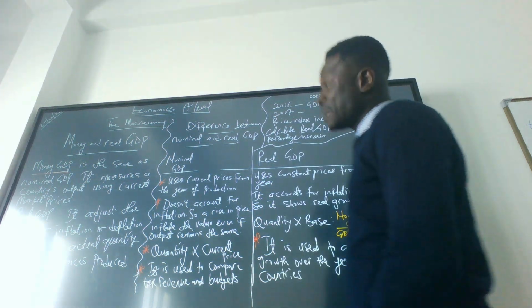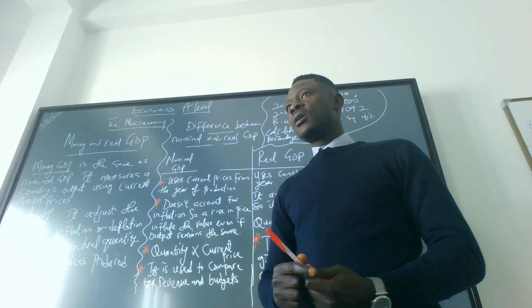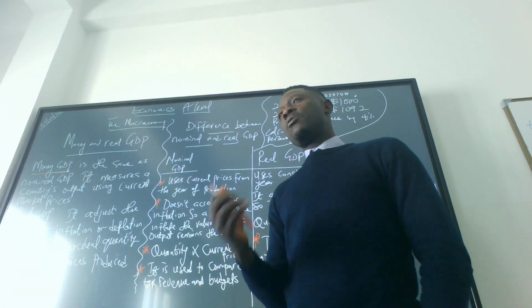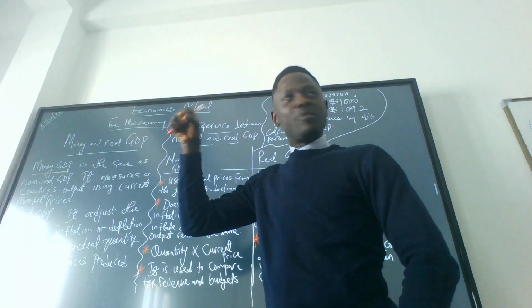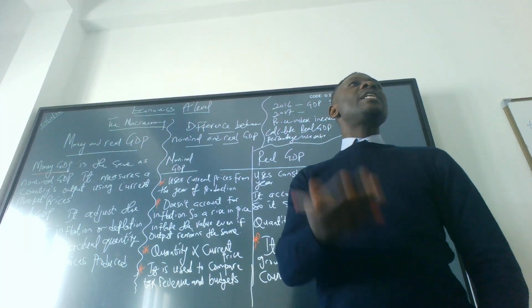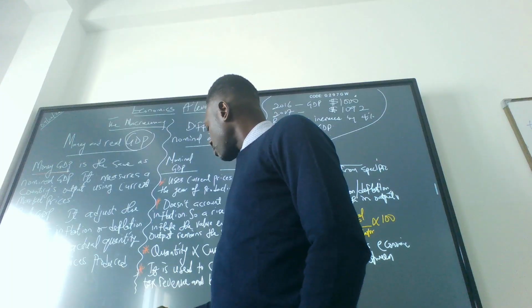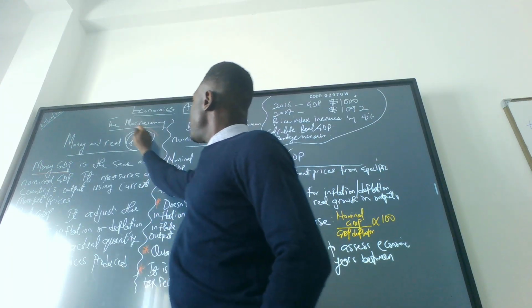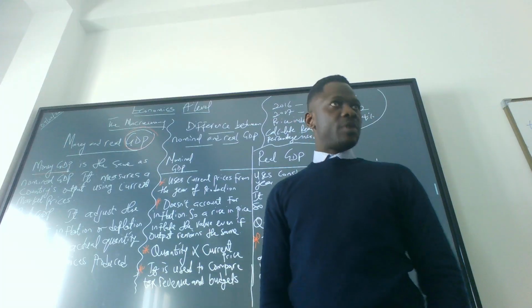So we'll continue with the macroeconomy. Remember, macroeconomy is about the economy as a whole. If we are talking about the economy as a whole, it simply means we have to calculate the output of that economy. And to calculate the output of an economy, we need the GDP. So GDP measures the output within the economy, whatever has been produced in that country.